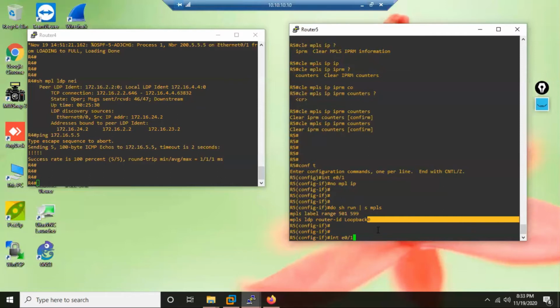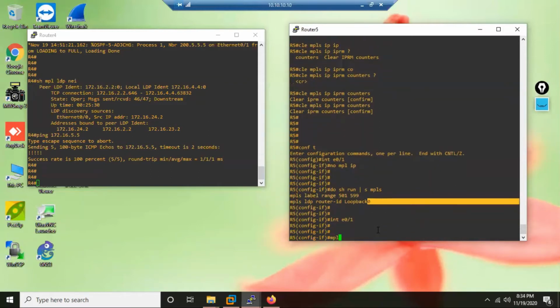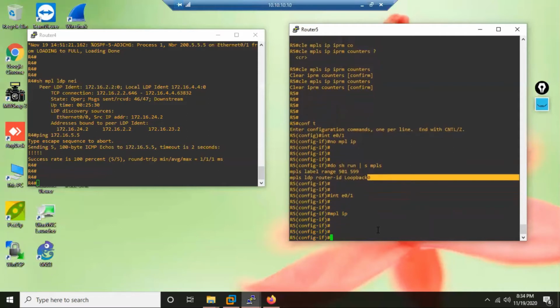So again I go to interface E0/1, and now let us try with MPLS IP again. So again I remove MPLS, I enable MPLS again, and let's see now what happens.